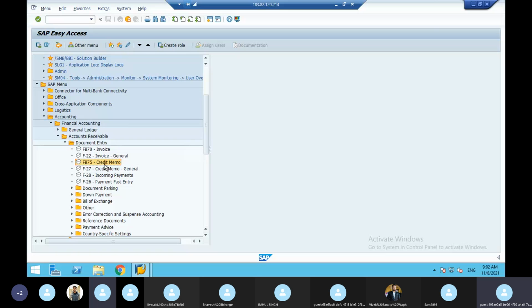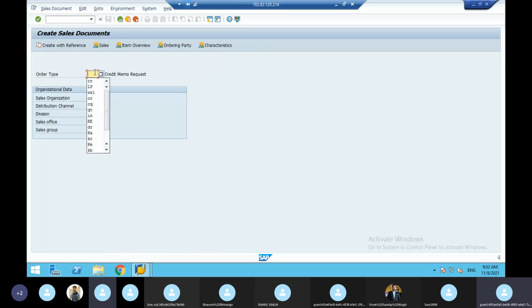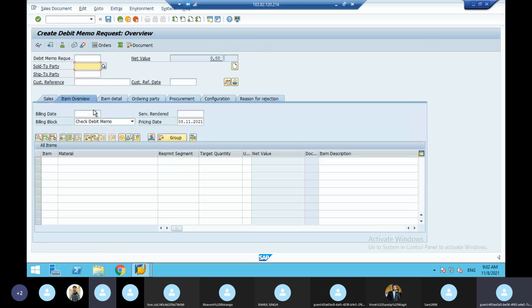In the same way, debit memo. So how you are given CR like this, here also you give VA01, press enter. Instead of CR, you give DR. Again, if you maintain CMIR, no need to enter a sales area. So here it is a debit memo request. So which transactions will happen, you can do that. Again here also create the request. If you give here, say one quantity, value is this.